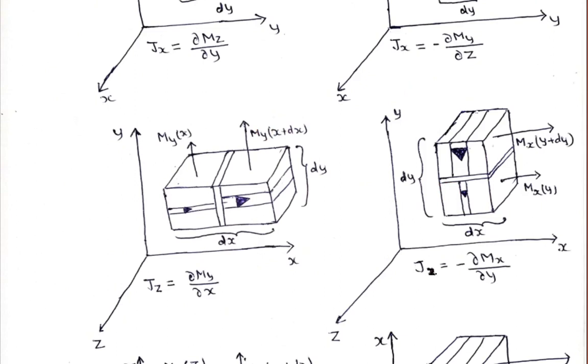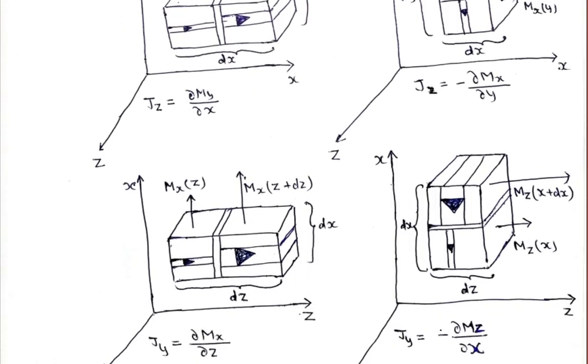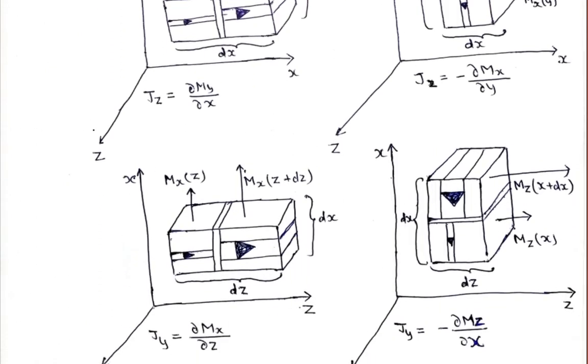Okay, and similarly we can put the material in the xz plane. If you put it in the xz plane, current will flow in the y direction, and here we are changing the position in the z direction. So this is the first chunk, placed at position z, and the adjacent chunk is placed at z plus dz. This is giving magnetization in the x direction, that is Mx due to z, and Mx due to z plus dz.